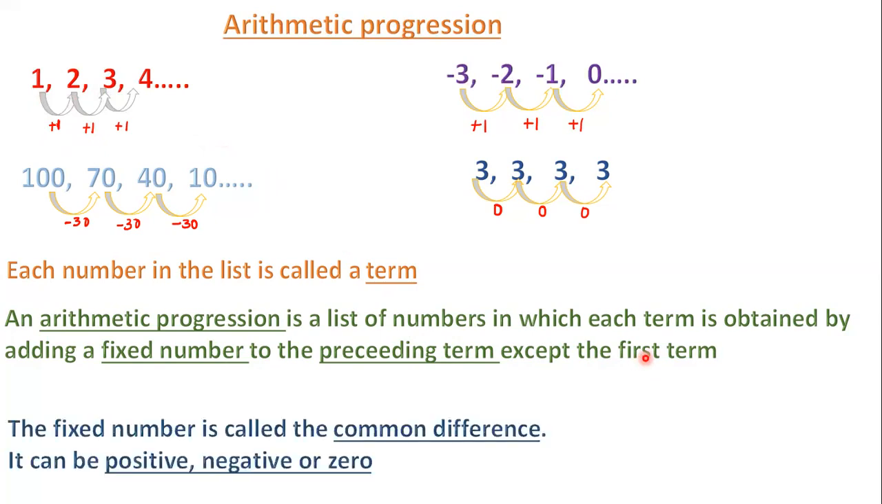Now, the fixed number is called the common difference. In the first example, the fixed number is plus 1, so the common difference is plus 1. In the second example, the common difference is plus 1. In the third example, the common difference is minus 30. And in the fourth example, the common difference is 0. The common difference can be positive, as in the first two cases. It can be negative, as in the third example, or 0, as in the fourth example.